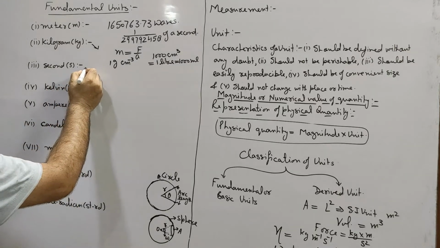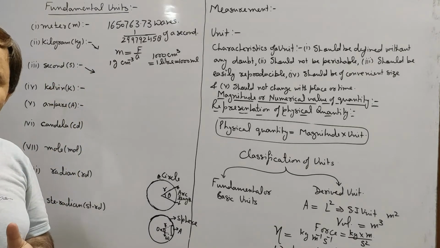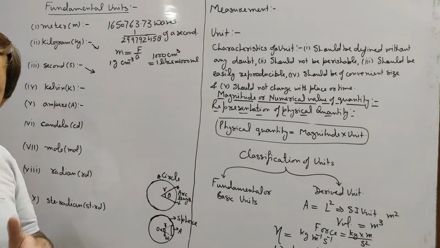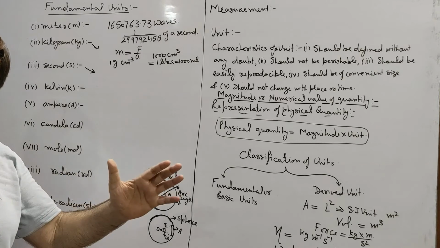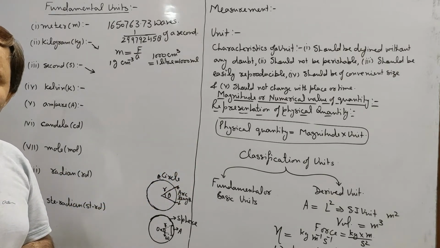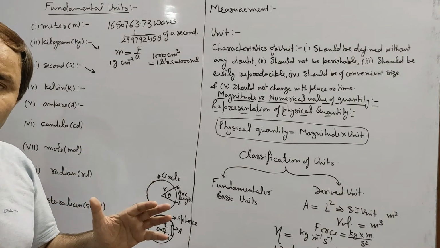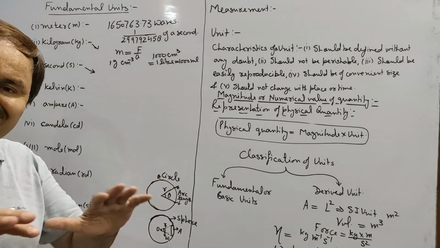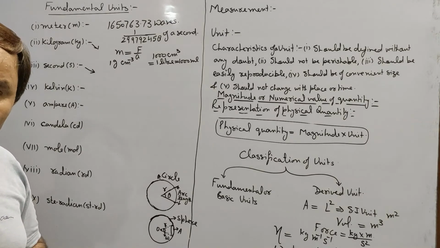Now next is second. To define second, we had used initially the duration of solar day. Interval between 2 consecutive noons is termed as a solar day, and average duration of all the solar days taken throughout a year is called mean solar day, and duration of mean solar day is taken to be 24 hours, that is 86400 second.